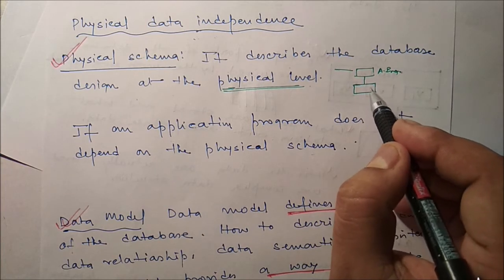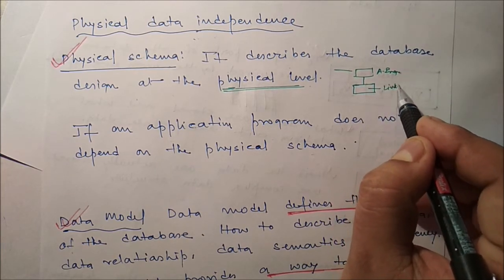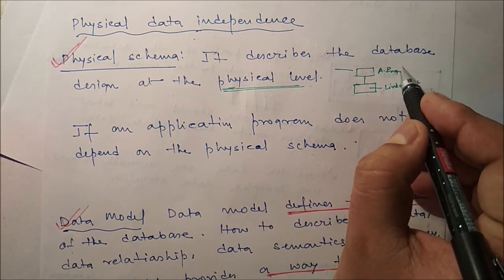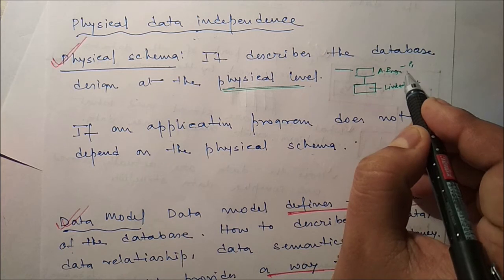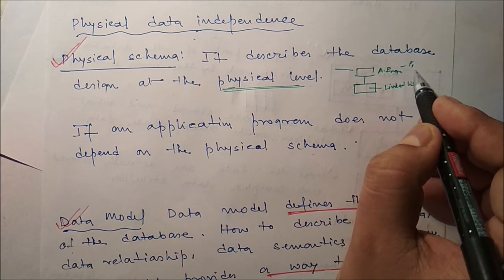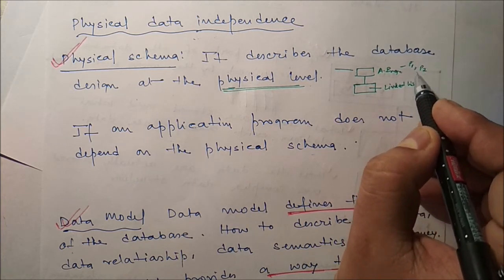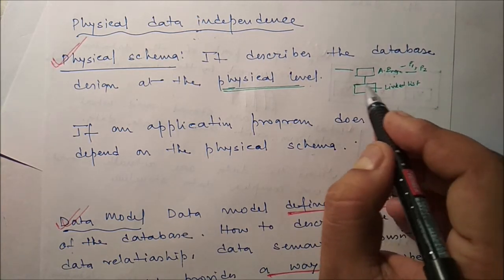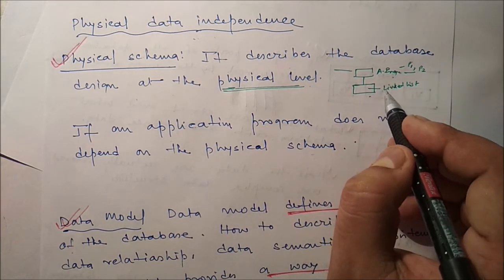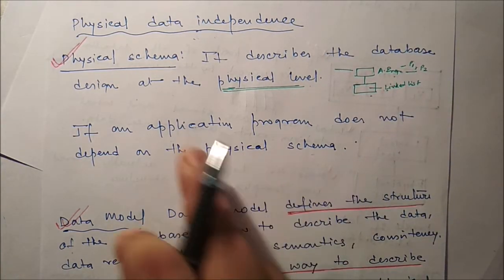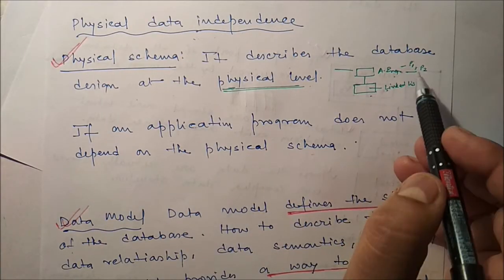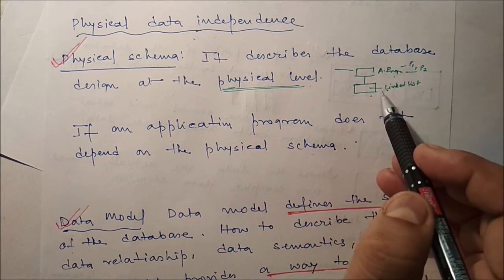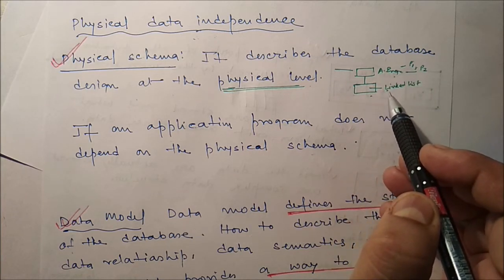and this is where you use a linked list. Now suppose you change the application program, now suppose we are using P1, so now we don't want P1, now suppose we need P2. So the question is, can you easily change the application program? Is it necessary to change the physical level? If it is not required, then it is called physical data independence. That means irrespective of the physical level, we can change the application program. That concept is called physical data independence.